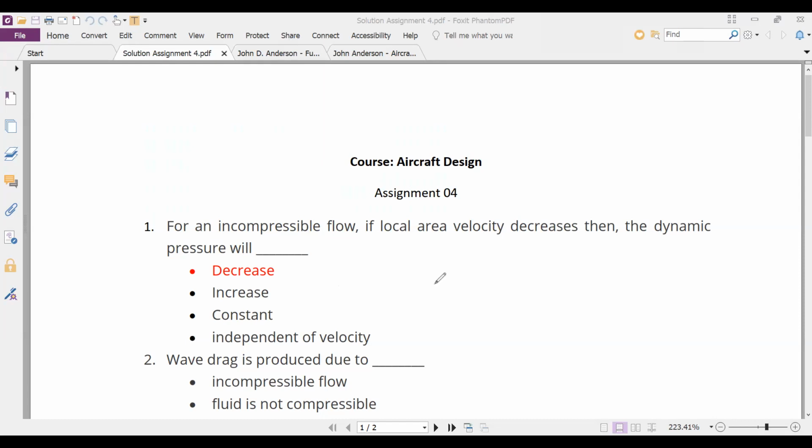Sir, the pressure which varies with time. Okay, can anyone else answer what is dynamic pressure? Can anyone of you tell me what is dynamic pressure apart from Achyut?